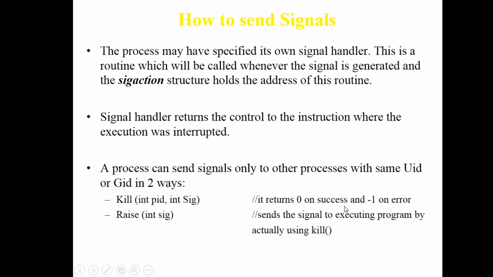It returns 0 on success and -1 on error. It sends the signal to the executing program. For example, there are system defined signals also. If the printer is not there, or a resource is not available, it has a number. That number you can generate and raise, saying this resource is not available, from the program using kill. So you can kill and you can raise signals also.